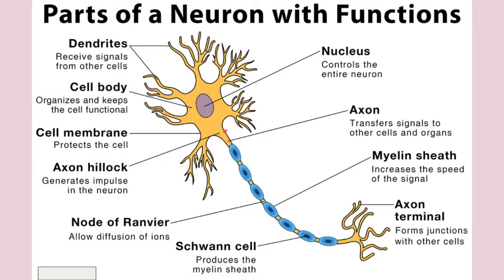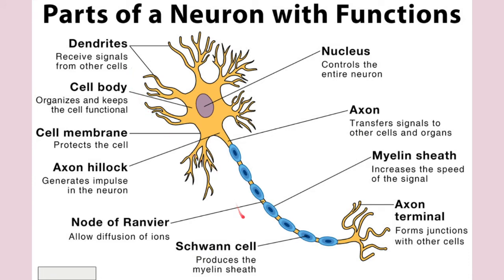Now this cell body contains a large nucleus in the center with 1 to 2 nucleoli present in it, but there is no centrosome. Because they don't have a centrosome, they are not able to divide. So what if this neuron gets destroyed or is not able to function?